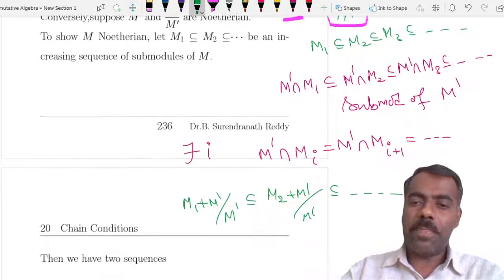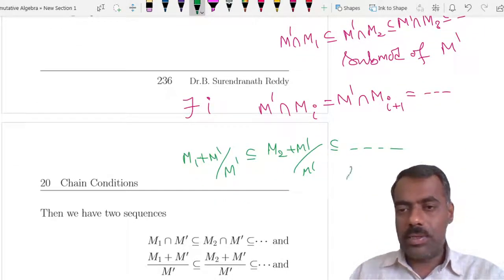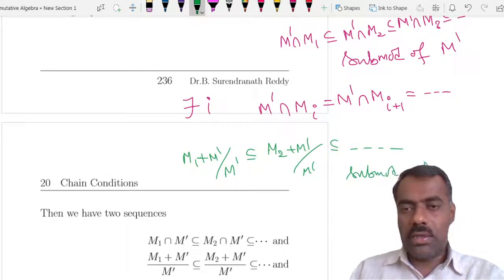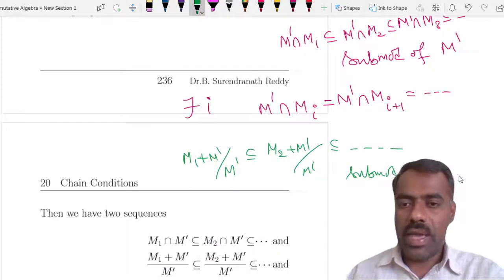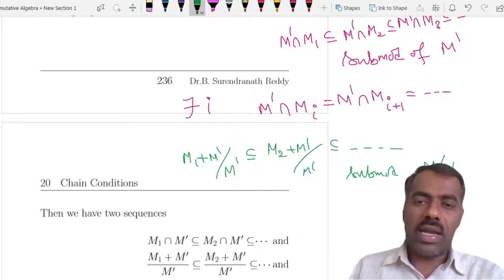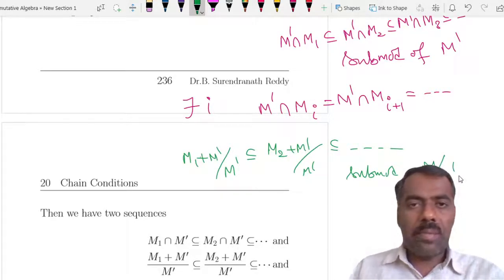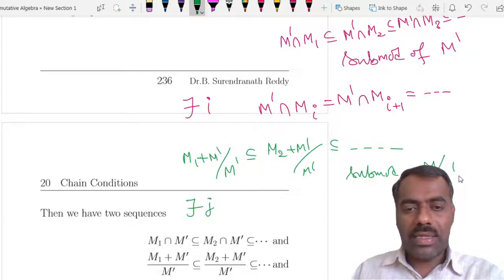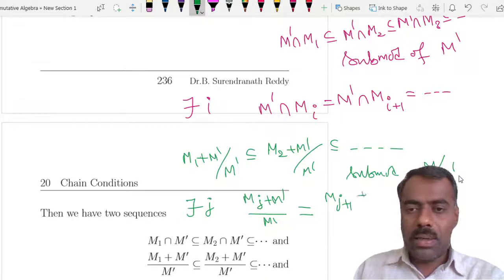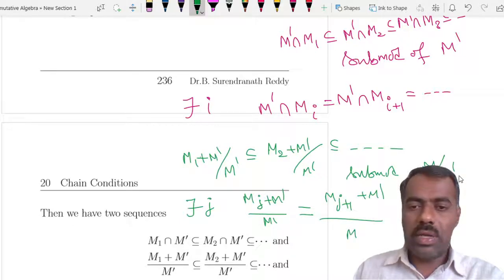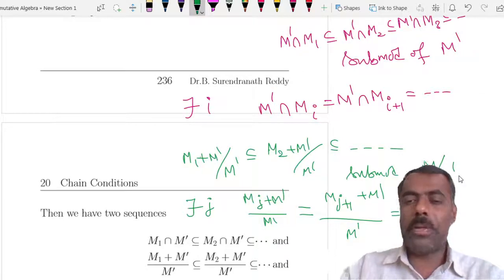So we have submodules in m modulo m prime, okay? So again, by using that m modulo m prime is Noetherian, there exists j such that mj plus m prime modulo m prime is equal to mj plus 1 plus m prime modulo m prime, and so on. Okay.